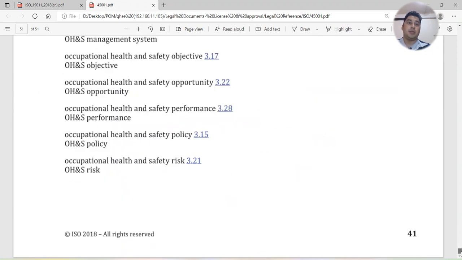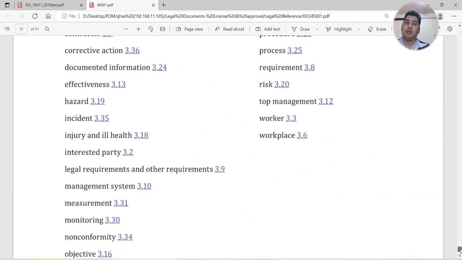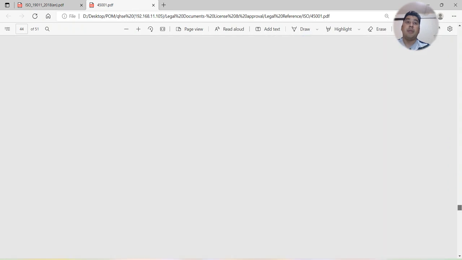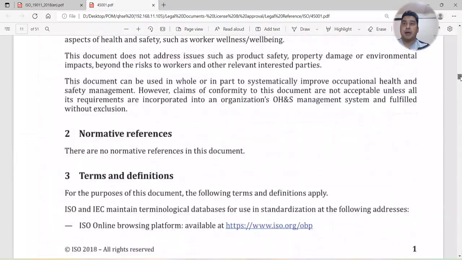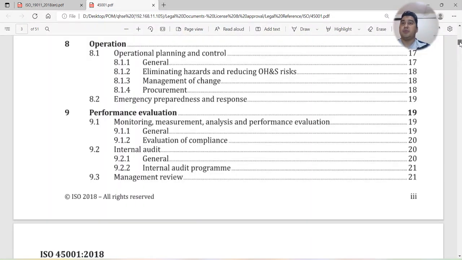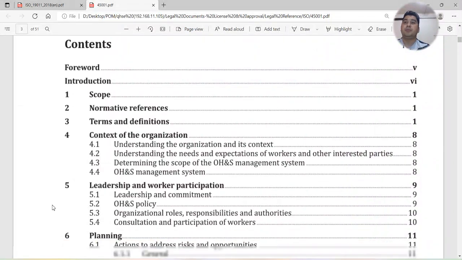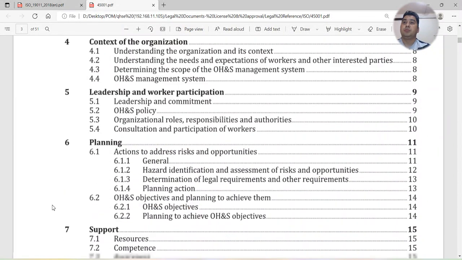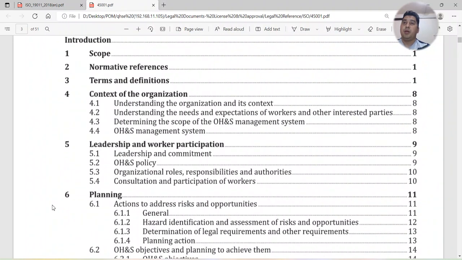So that's all for this training, and I will give you some important information on how you can memorize these clauses. As I told you, there are only 7 clauses which we need to audit. So we have the context of the organization, the first one.